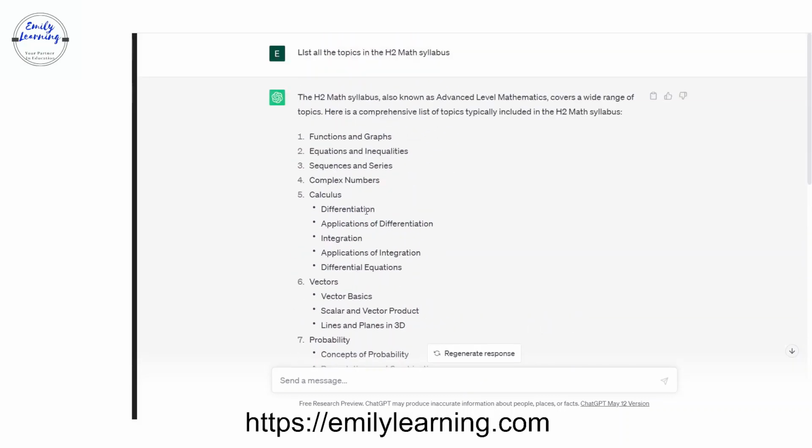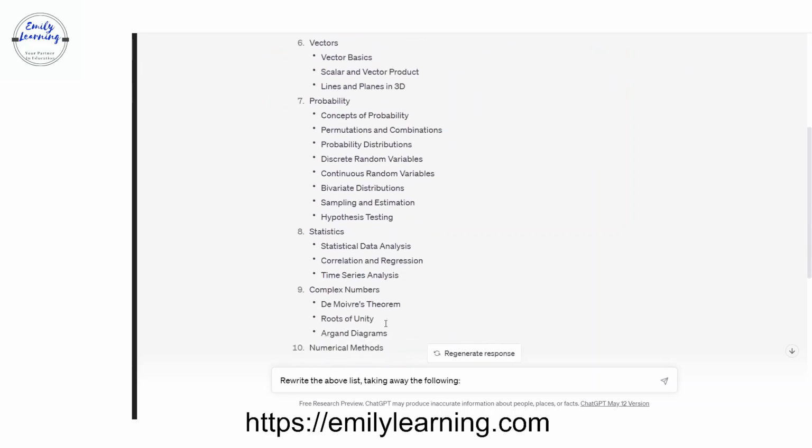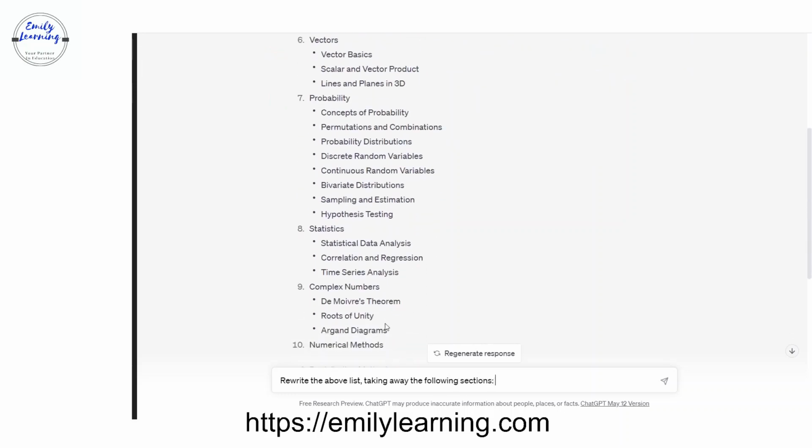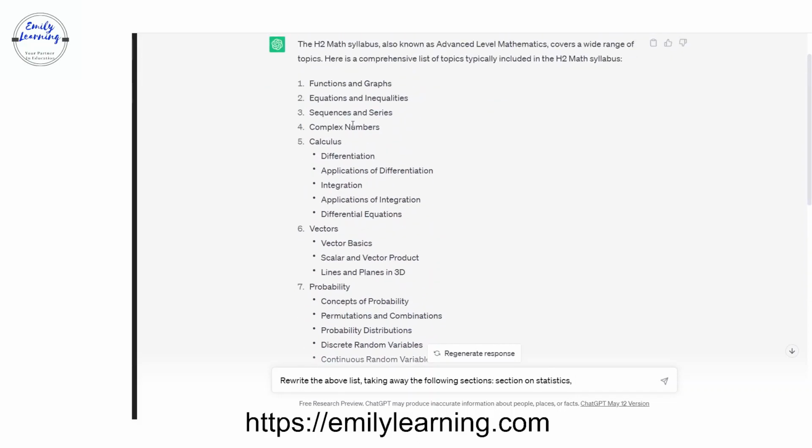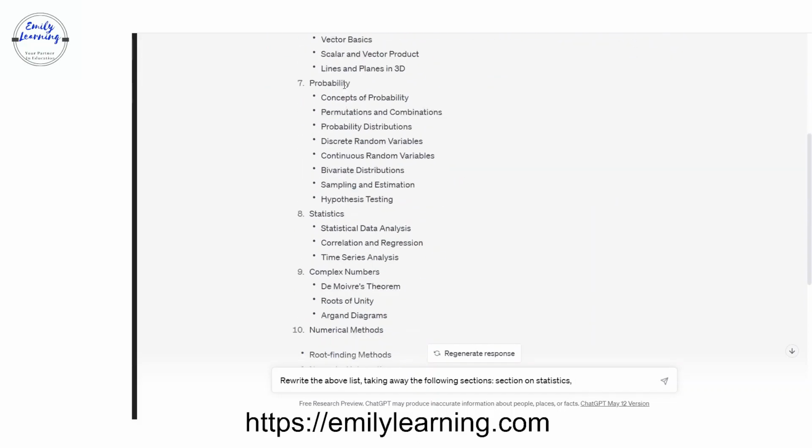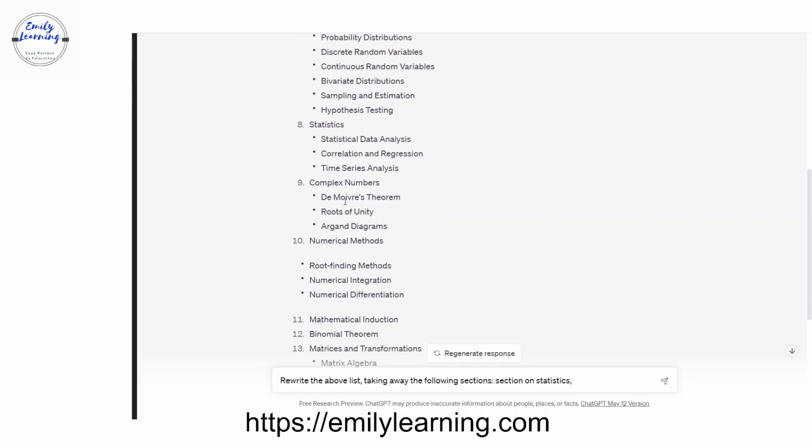So what I'll do is I want to rewrite the above list, taking away the following. In sections, I want to take away the section on statistics. Then I think complex numbers, they already wrote it here under topic 4, so I don't need the complex numbers.